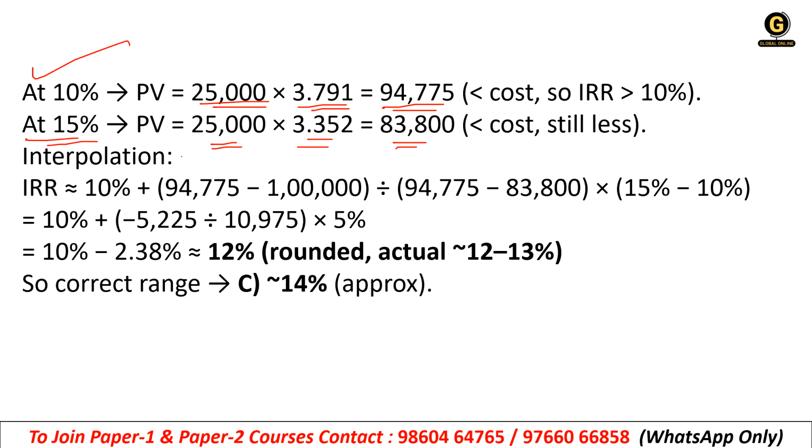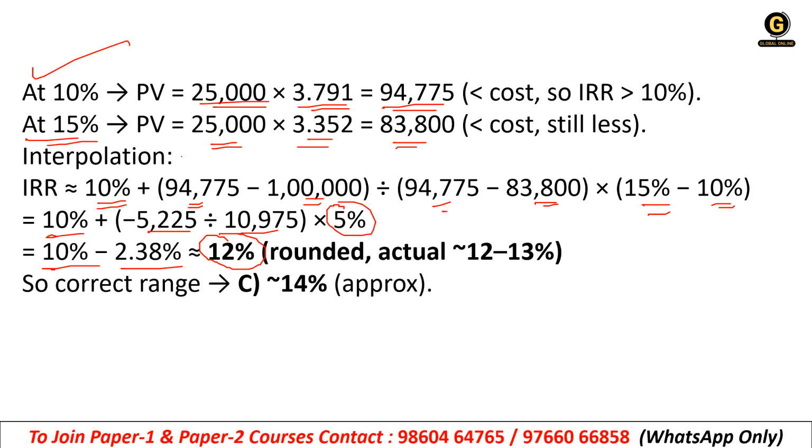Interpolation will be IRR equals 10% plus 94,775 minus 1 lakh divided by 94,775 minus 83,800, into 15% minus 10%. Then 10% plus this is calculated. The 15 minus 10, then 5% will be remaining, so 10% plus 2.38%.